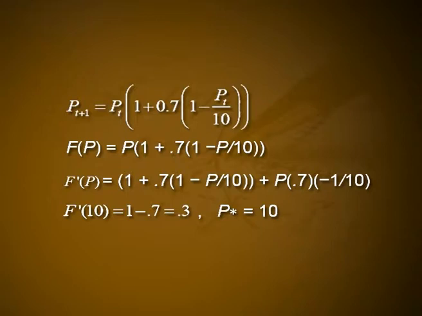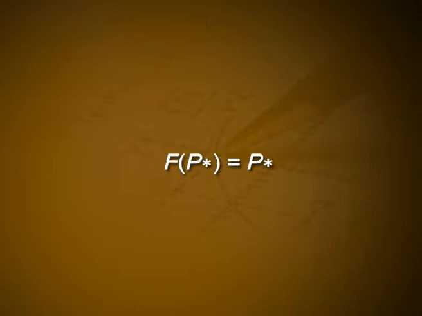While linearizing to determine stability, it is vital that we are focusing on an equilibrium. Do not attempt to decide if a point is a stable or unstable equilibrium until after you have made sure it is an equilibrium. The analysis assumes that the point P star satisfies f of P star is equal to P star. For example, if we tried to linearize f at 11 in the previous example, we could not conclude anything from the work because 11 is not an equilibrium.